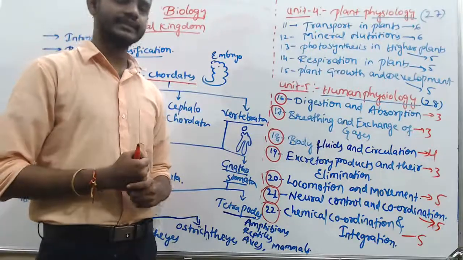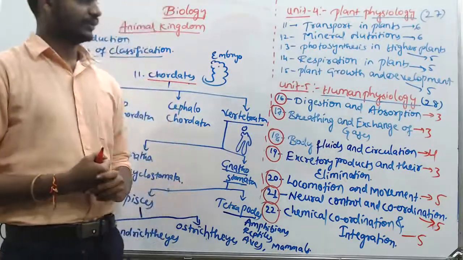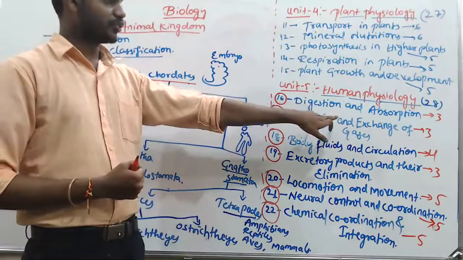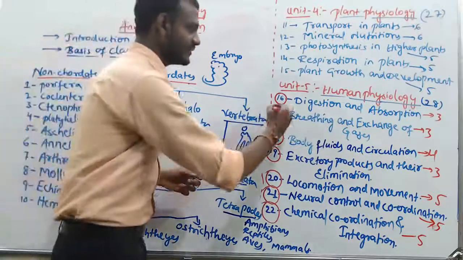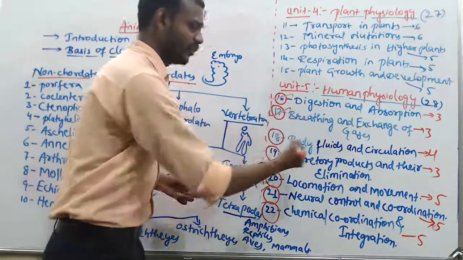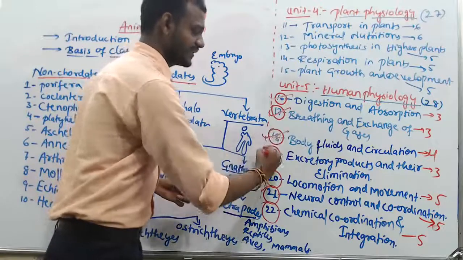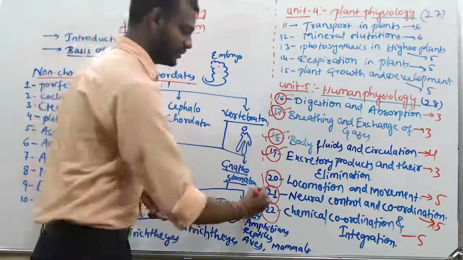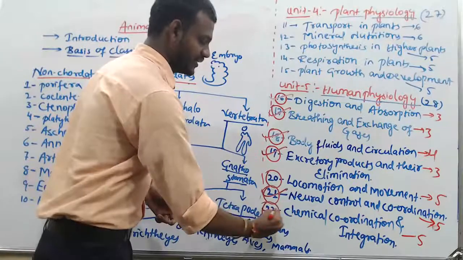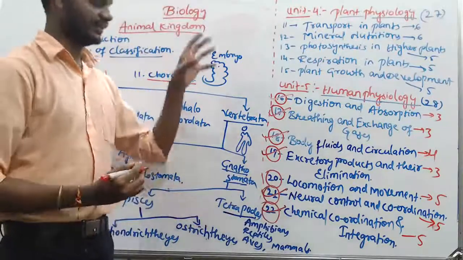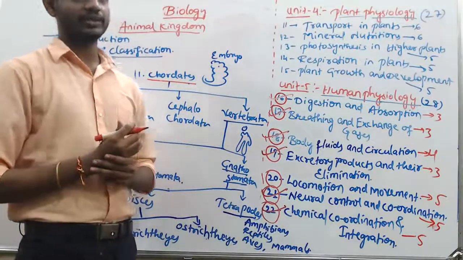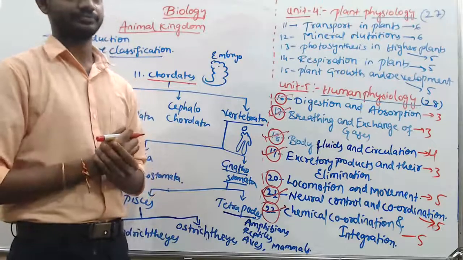Human physiology, it is the zoology part, in which digestion and absorption, breathing and exchange of gases, body fluids and circulation, excretory products and their elimination, neural control and coordination, chemical coordination and integration. These chapters you people have already come across in your 10th standard.